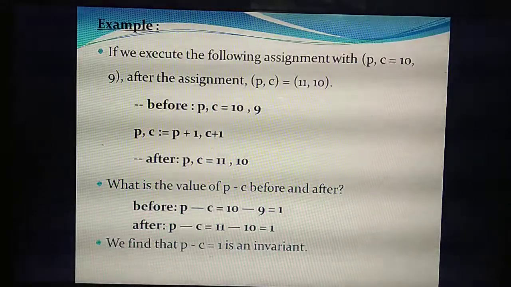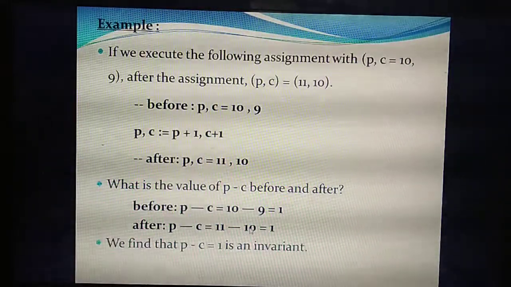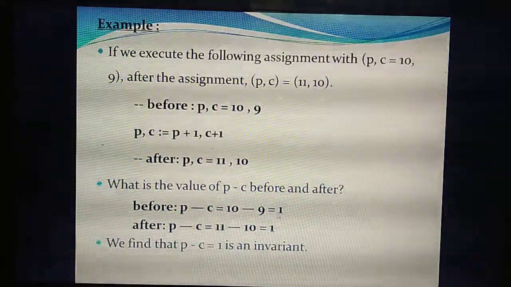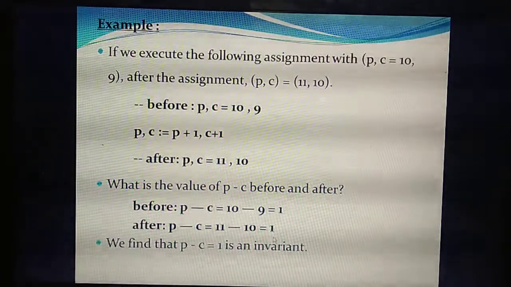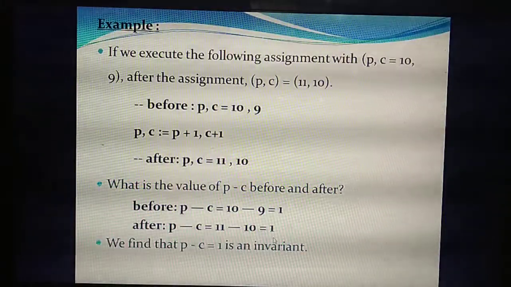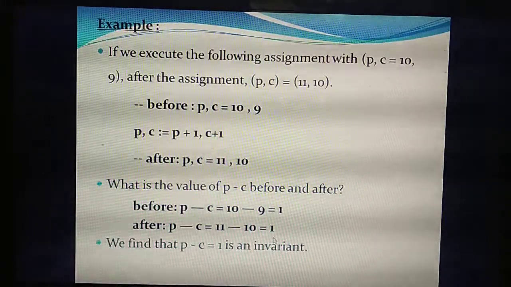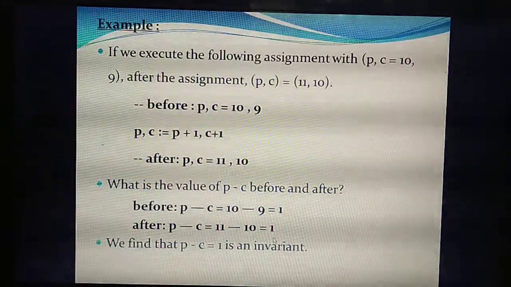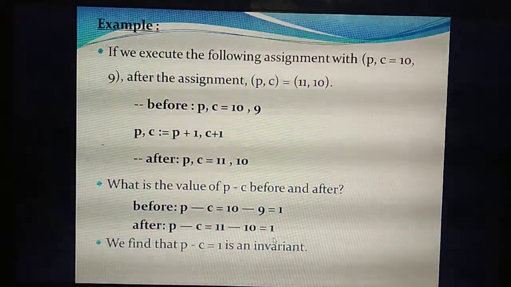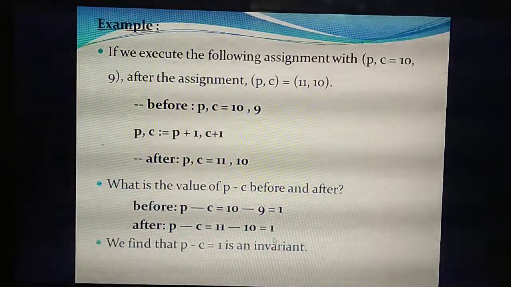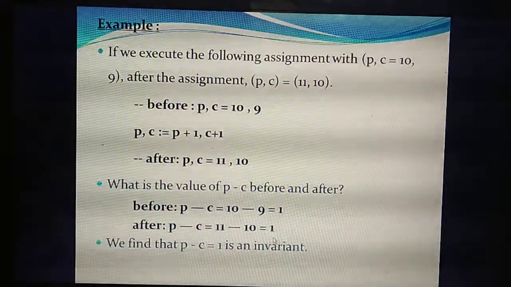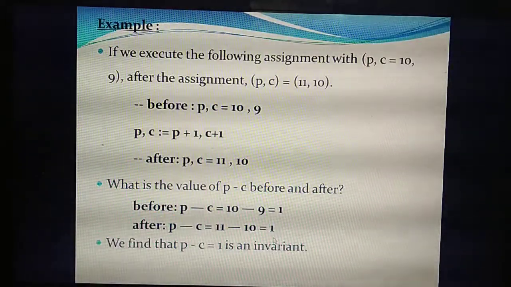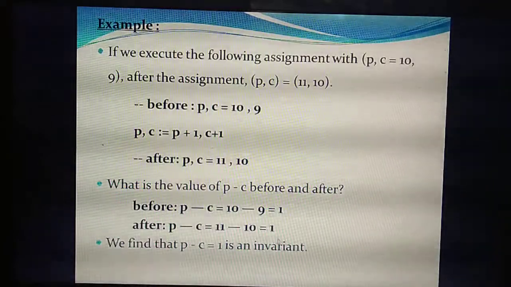So P minus C, what answer are you getting? 1. Before the assignment you get P minus C equal to 1, and after the assignment also you get P minus C equal to 1. So we can say this problem is an invariant. Understand why we are saying it is an invariant? Before the assignment you get the same answer, and after the assignment also you get the same answer, but here you subtracted, while in the last problem you added. Understand?